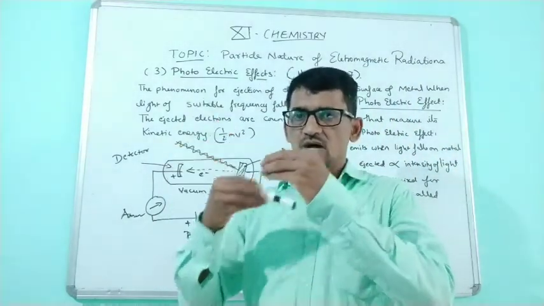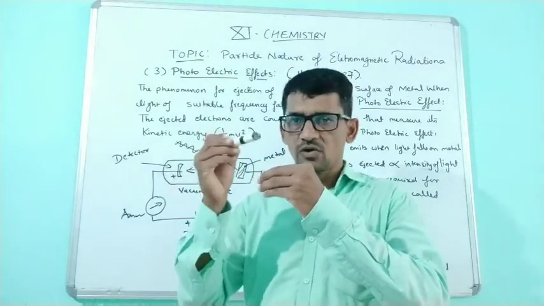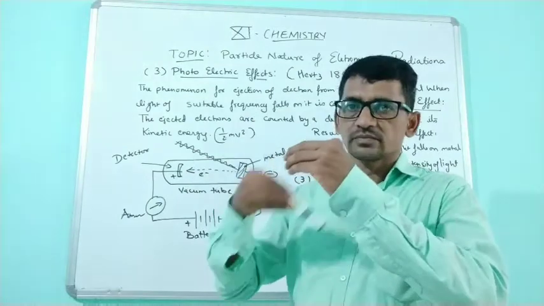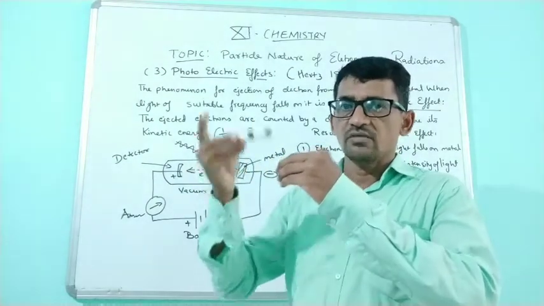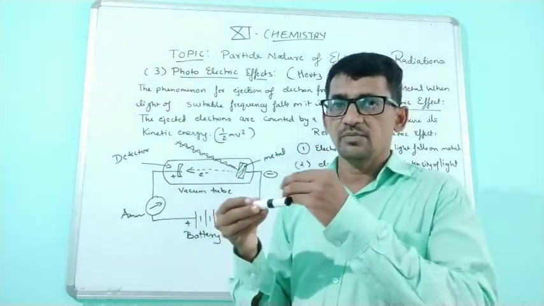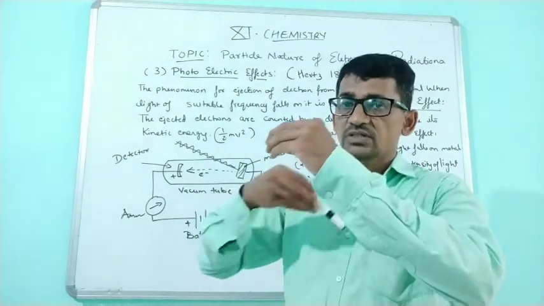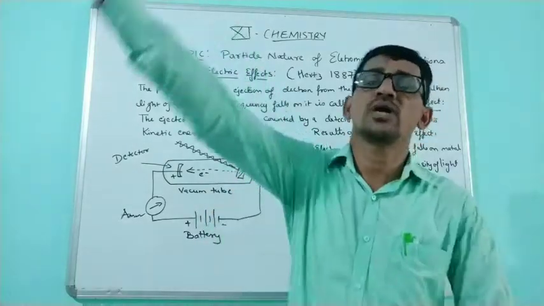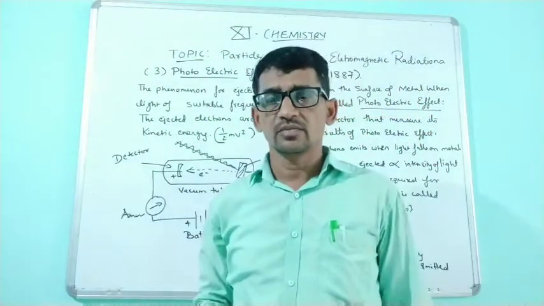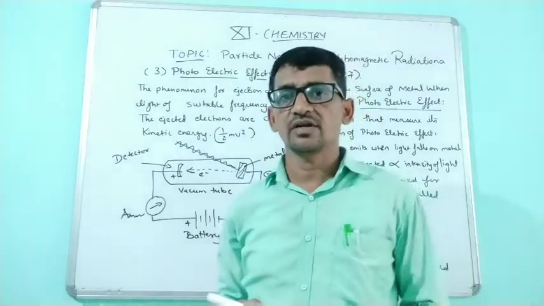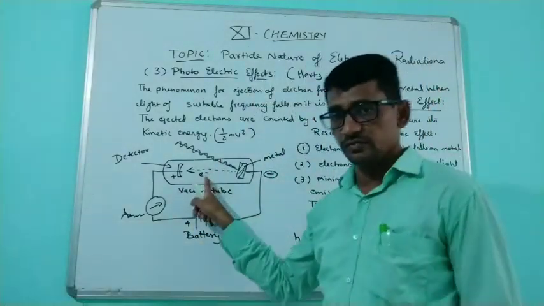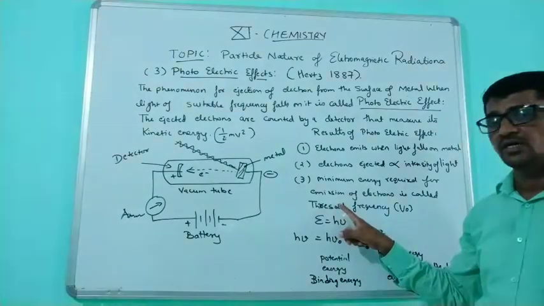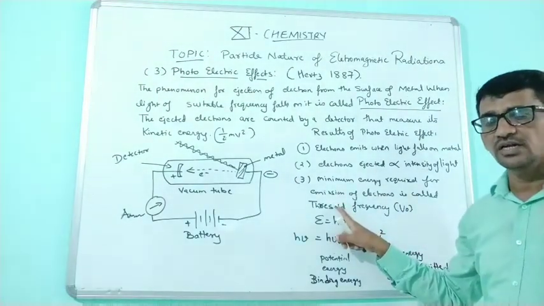Electrons are revolving around the atom. When light falls on it, the electron starts to rotate fast. Again, when light of proper frequency is emitted, this rotation will be very fast, and when this rotation reaches a particular level, the electron will bounce back and come out from the atom. That is nothing but the emission of radiation, the electron. So the minimum amount of that energy is known as threshold energy, and the frequency related to that is known as threshold frequency.